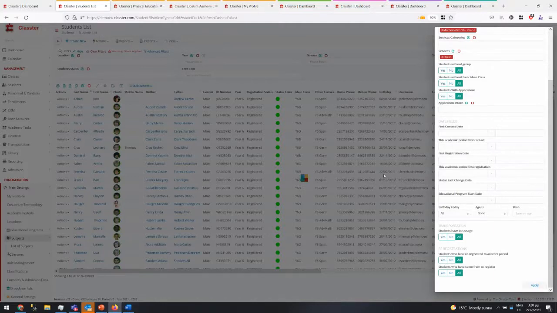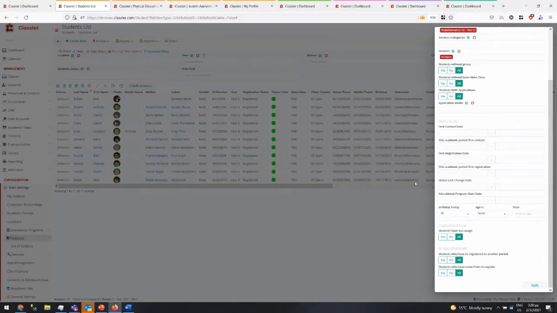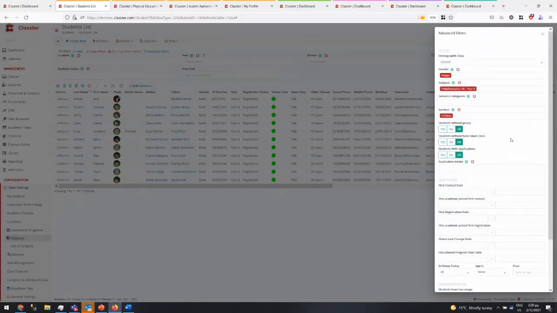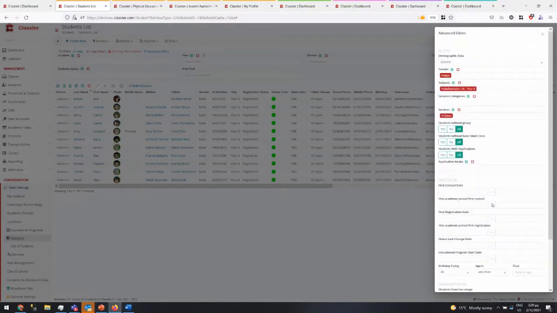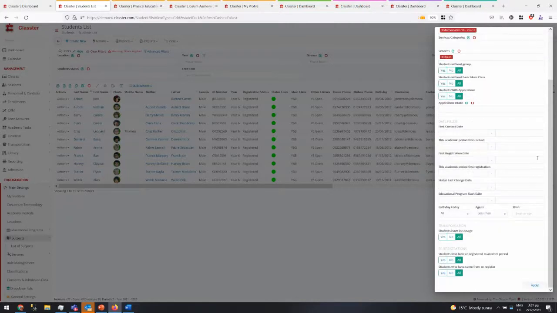I have 11, and so on. And then you can also add, okay, the age is less than this, or they have a birthday today, or they have been registered from the previous year, or registered for the next year. So a combined set of filters can be added here.